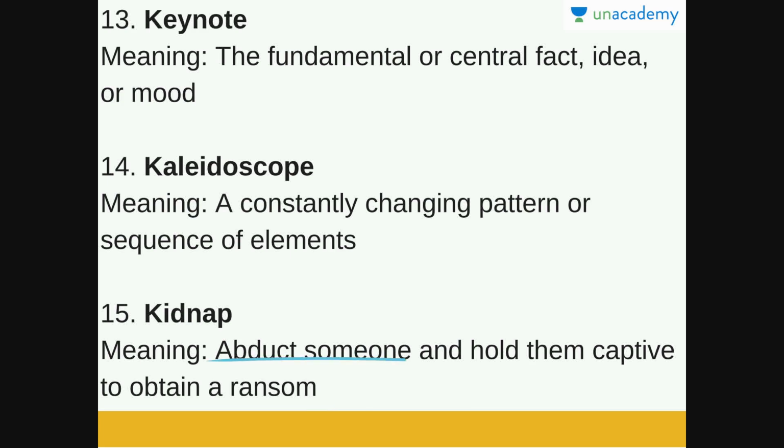So abduct someone and hold them captive to obtain a ransom is kidnap. We've seen in several movies that a child is kidnapped and the kidnappers will then call the parents and ask for a ransom and ask them to deliver the money at so and so point, and not at all inform the police, right? So abduct someone and hold them captive to obtain a ransom is kidnap.